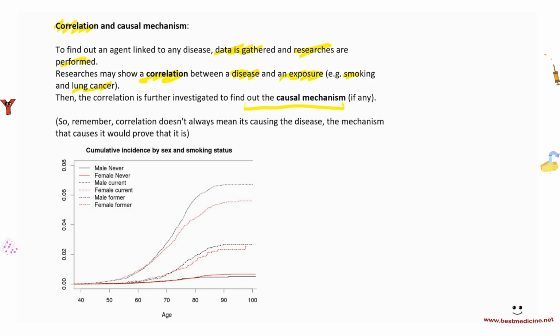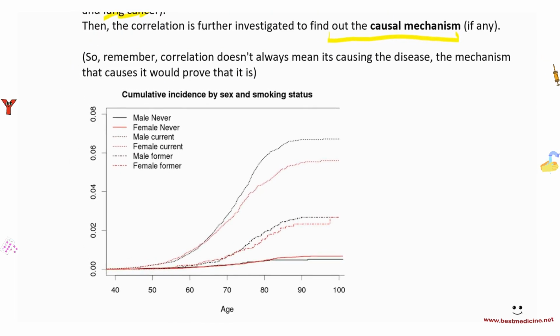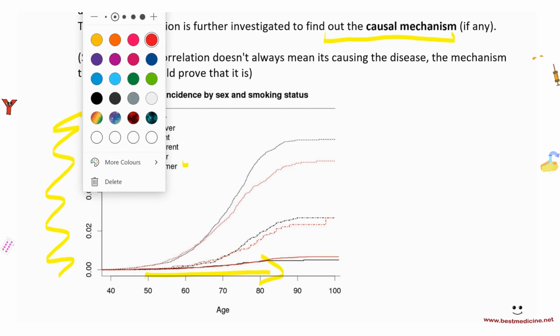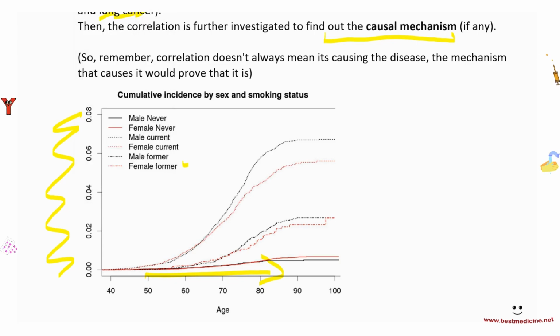So here's an example of a particular data set. It shows the incidence of lung cancer by different groups as age increases. For example, smokers have the highest incidence. Over here we have the males who are current smokers. They have the highest cumulative incidence of cancer.